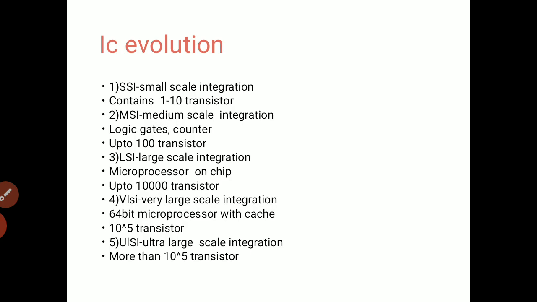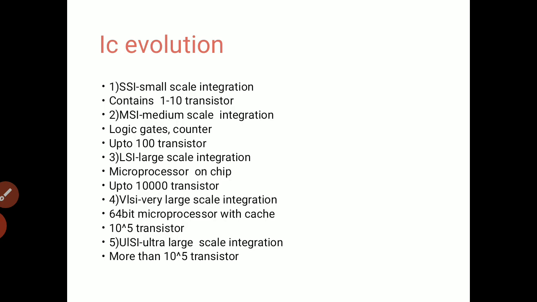We started our IC fabrication with SSI, which is small scale integration, where 1 to 10 transistors are in a single chip. Then we moved forward to medium scale integration, where 100 transistors are implemented in a single chip, and logic gates and counters were implemented using this technology. Then we moved towards LSI, which is large scale integration, where 10,000 transistors can be implemented in a single chip. At that time, a microprocessor on a single chip was made using the LSI process.